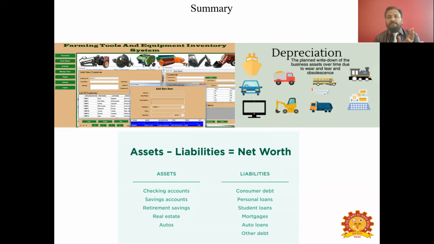And the third one is the balance sheet. It has 3 components: assets, liabilities, and net worth. So if you subtract liabilities from the assets, what you get is called net worth, which is otherwise called equity. And this net worth is not for any business unit. It is being calculated to know the net worth of the farmer. So this is all about this lecture called farm inventory and balance sheet.